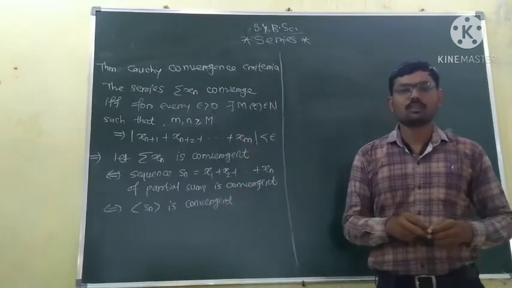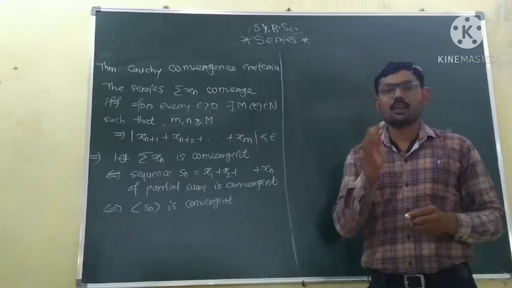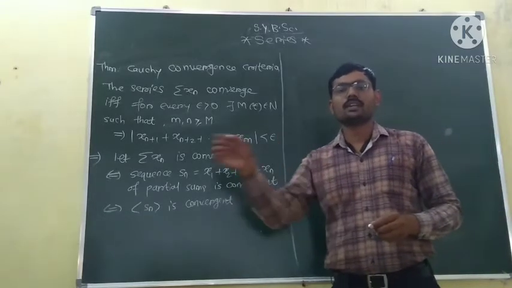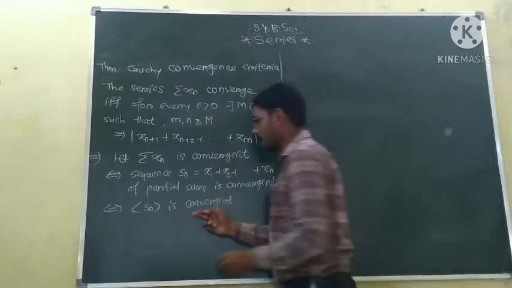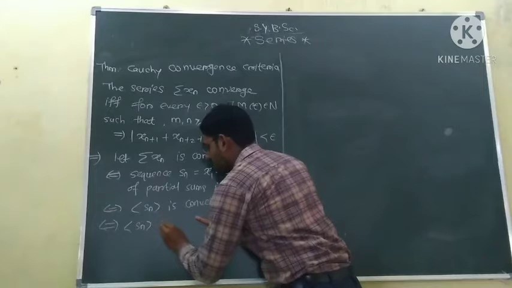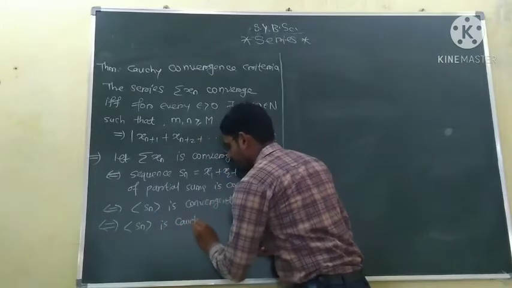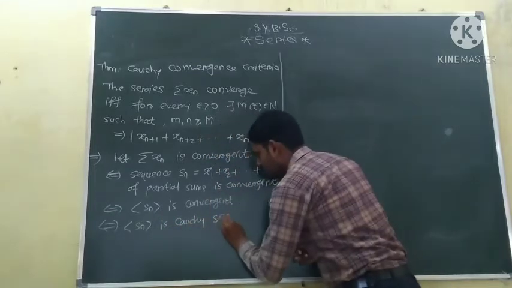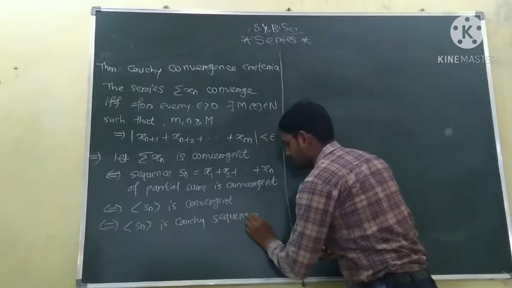But we know the Cauchy criterion: a sequence is convergent if and only if it is a Cauchy sequence. So this happens if and only if Sn is a Cauchy sequence.